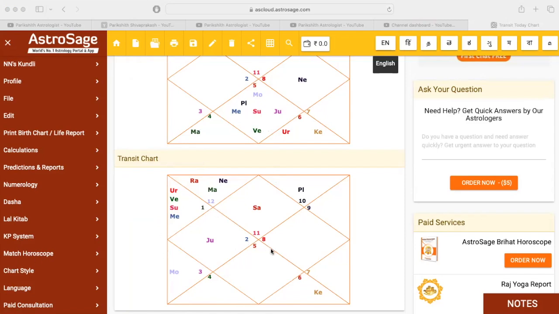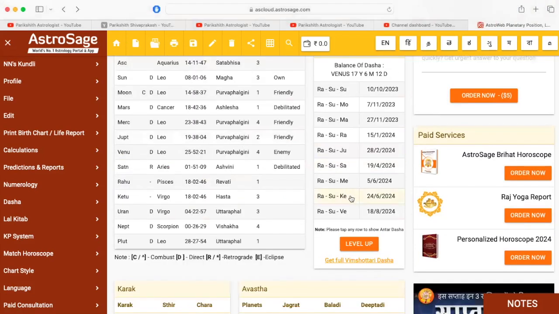Or during the Mahadasha and Antardasha of the 10th lord or 6th lord. What is the 6th lord? Moon. 10th lord Mars. So if the person is running under the Mahadasha of Moon or Mars, Mars got over last year. Next comes Mercury, Ketu, Venus. So if Mercury, Ketu, Venus transit into the 6th house, then chances are high. Sun and Mercury, Ketu. Okay. So if not, then see next.